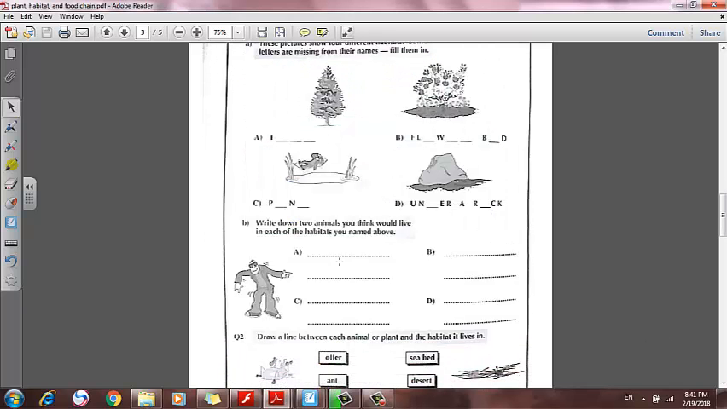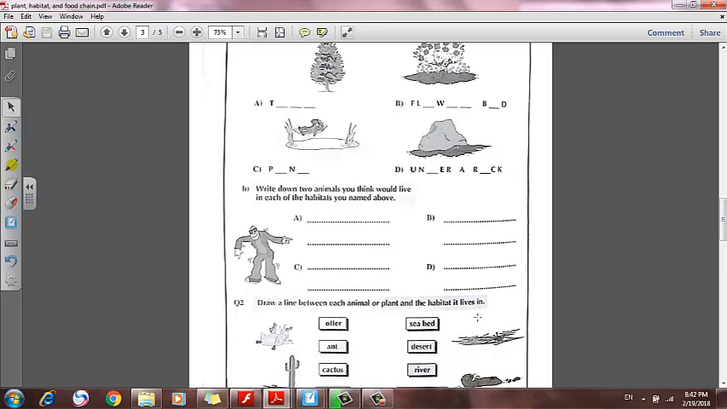A. Write down 2 animals you think would live in each of the habitats you named above. A, in the tree we can find bird and squirrels. C is the pond, we can find frogs and slugs. B, flower bed, we can find bees and butterflies. D, under rock, we can find wood lice and worms, ants, and so on.